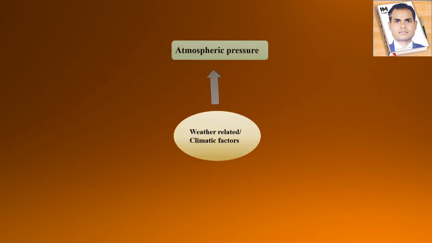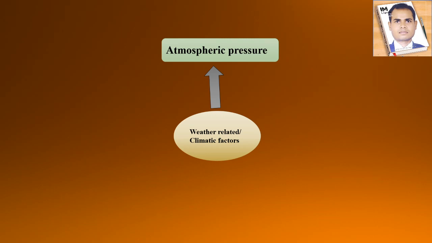You can see the first one is atmospheric pressure. We know that from sea level on the earth, if you go from the earth's surface towards the sky, the atmospheric pressure changes. So atmospheric pressure is one of the climatic factors. That means the climate depends on atmospheric pressure. Okay, and then next being the